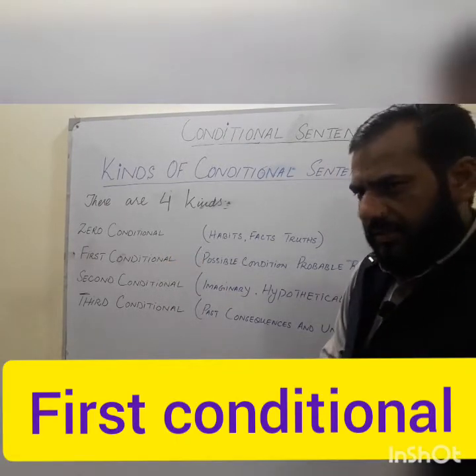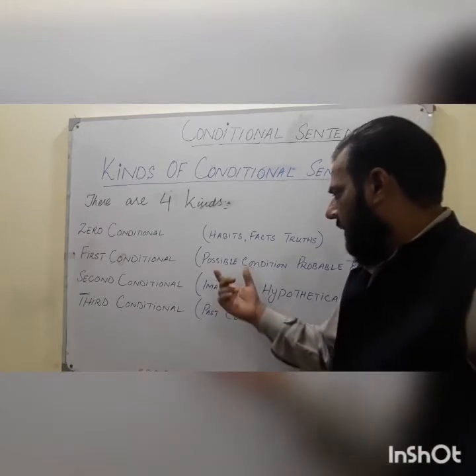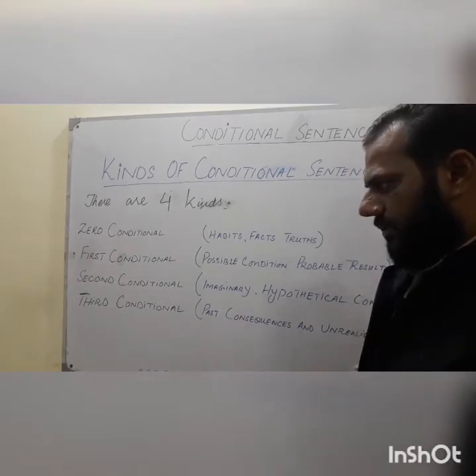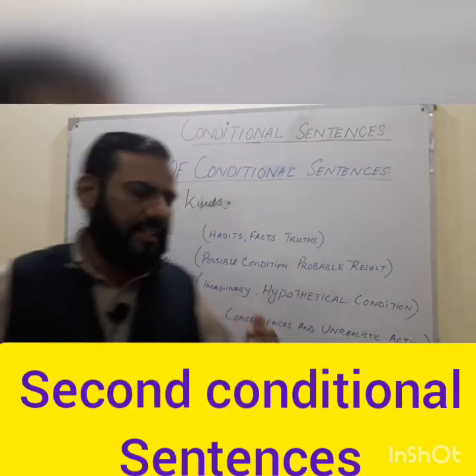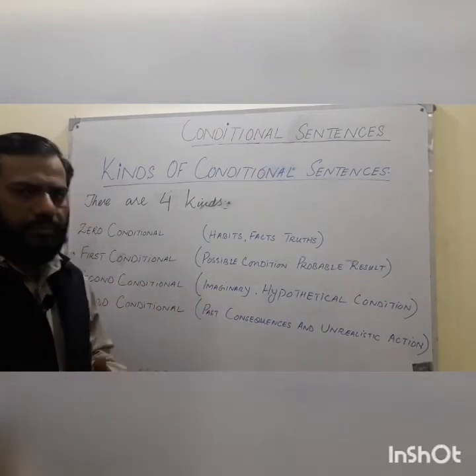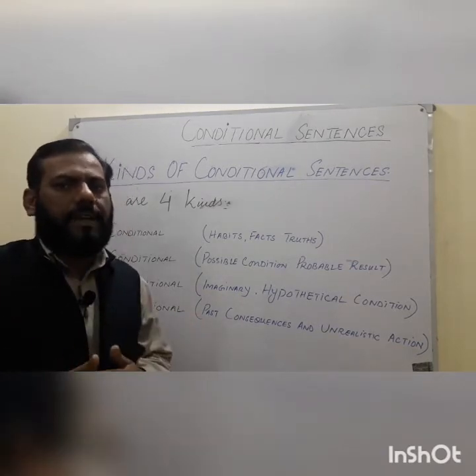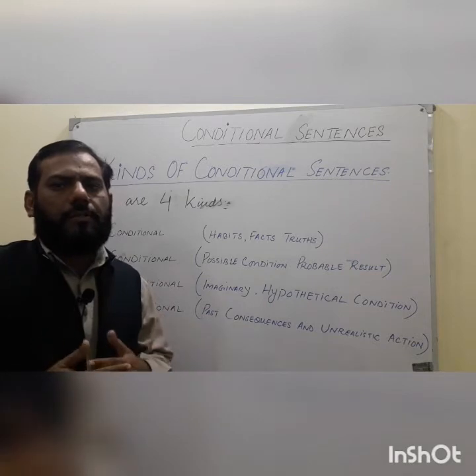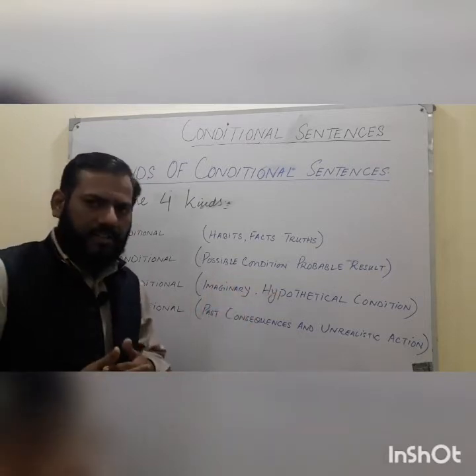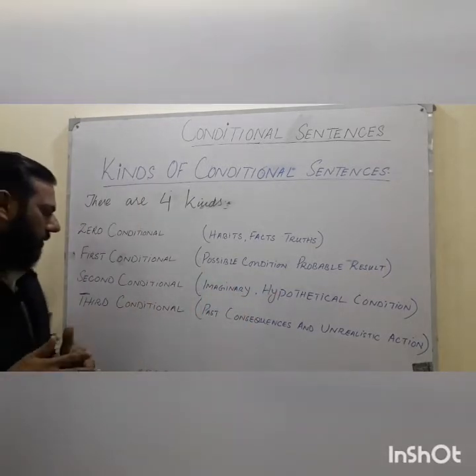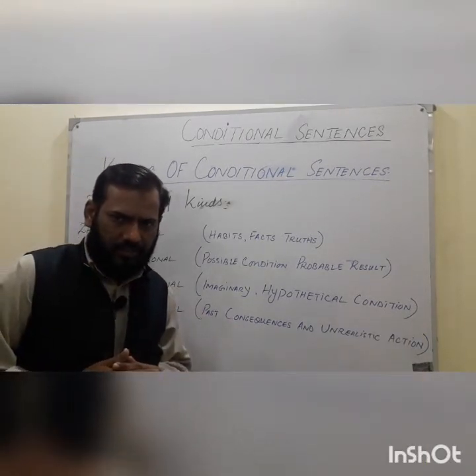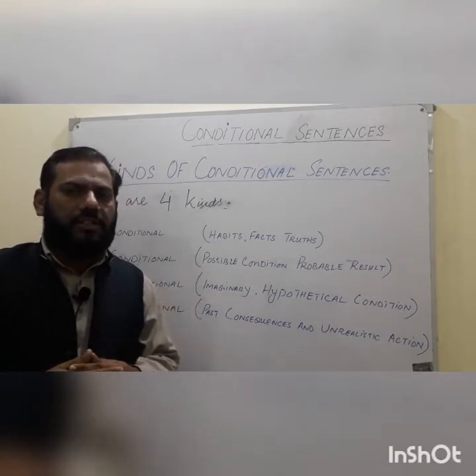Second is the first conditional clause. The first conditional clause shows possible condition and probable result. Then that is a second conditional sentence, that is an absolutely imaginary and hypothetical condition, which actually didn't happen, but we are just talking about that if something happened like that, it would have been like this. So this is the second conditional clause. The third one is third conditional, that is past consequences and unrealistic action. So this is the third conditional sentences.